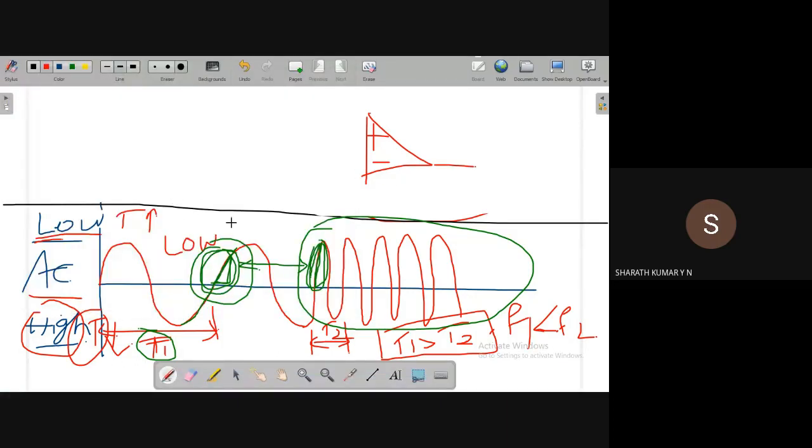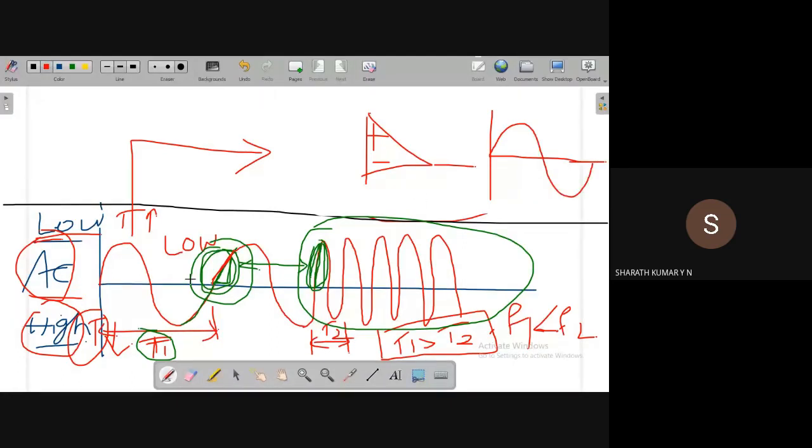Now when a low frequency signal is applied, what happens? Let us see. Here the rate of change is very low, and of course it is not DC, it is AC, no problem. Since the rate of change of the input signal is very low, the output rate of change of the signal is also lower. Let me write this waveform again. The output rate of change will be very low, no problem.